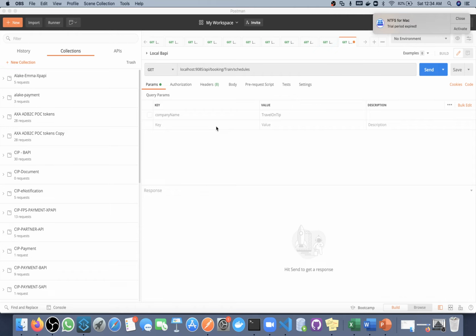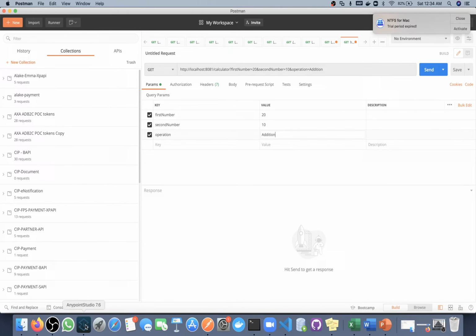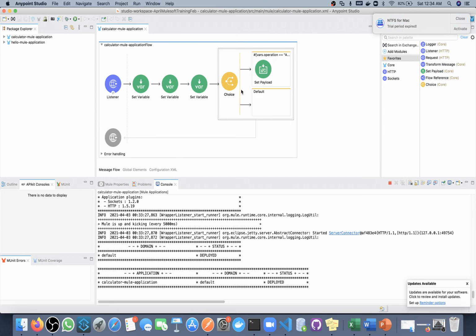Yes, we can customize everything actually. How we want to design our API, that depends on us. So what we can do now, in that case we need to pass all the operations comma separated. Then when we work inside our application, we will not use choice at that time. First we will select all the operations comma separated, one by one.